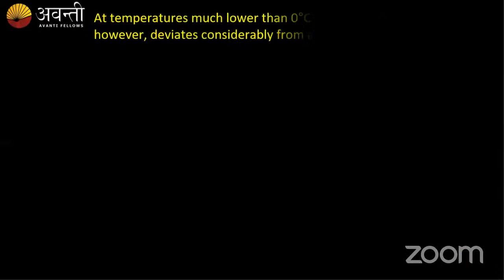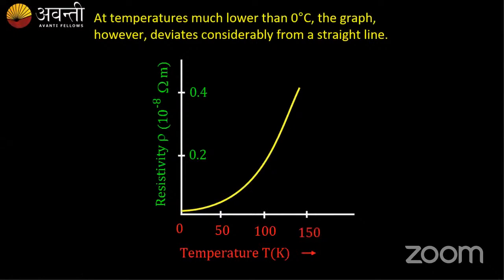So this we had studied, and we had checked for other conductors also, right? At temperatures much lower than 0 degrees Celsius, the graph decreases and deviates considerably from a straight line. If we reduce the temperature further, the conductivity increases and resistivity comes down. That we'll study as superconductors.